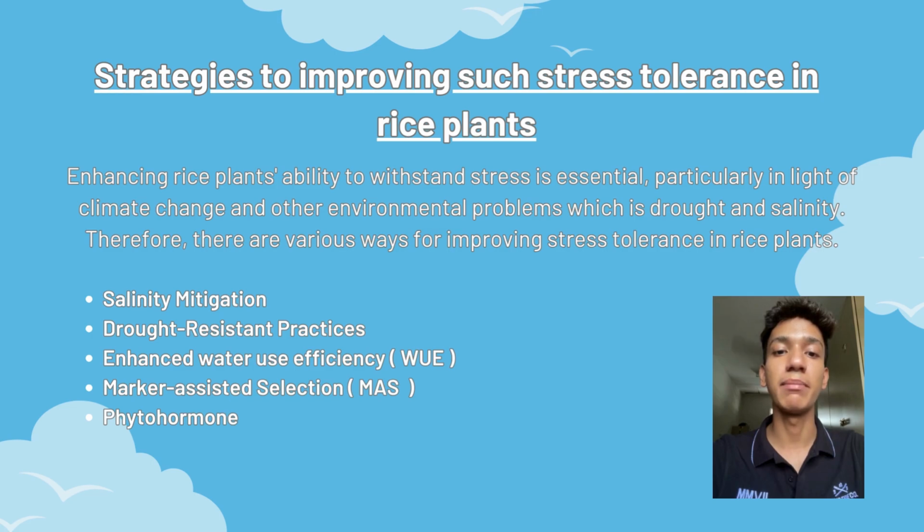Enhancing rice plants' ability to withstand stress is essential, particularly in light of climate change and other environmental problems, which are drought and salinity. Therefore, there are various ways for improving stress tolerance in rice plants, such as salinity mitigation, drought-resistant practices, enhanced water use efficiency (WUE), marker-assisted selection (MAS), and phytohormone.